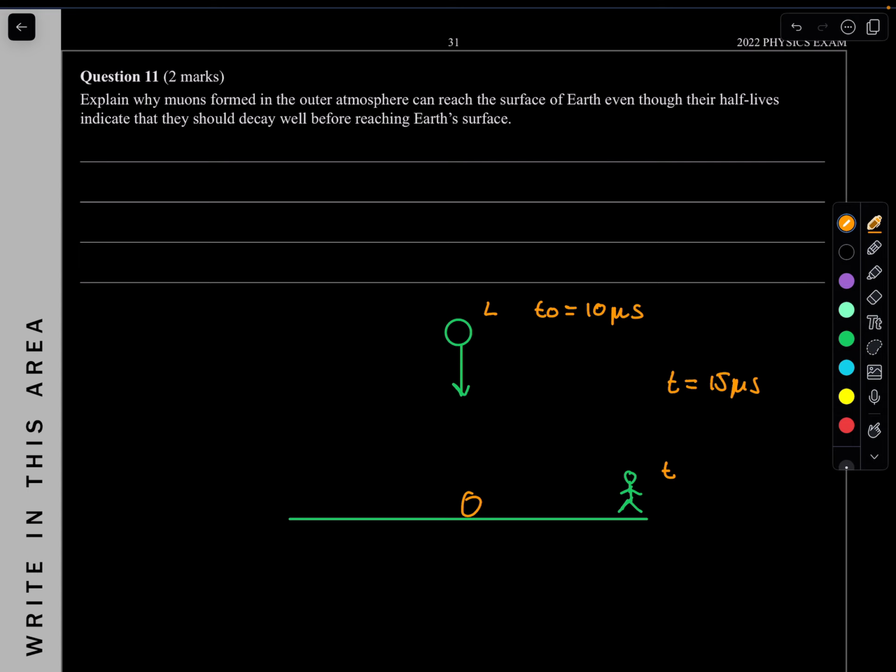And yeah, these are the two ways when you're dealing with muons in any exam setting question. It's all about length contraction in the muon's perspective and time dilation in the Earth's perspective, or the scientist's frame of reference. And that's what we just got to explain. I'm just going to explain only one of them because it's only 2 marks, just the time dilation, what we just explained using time dilation.